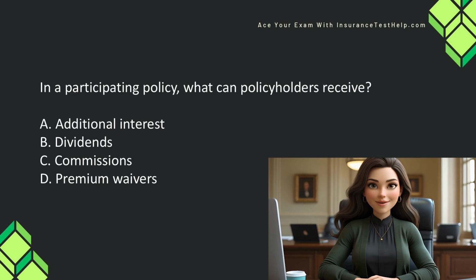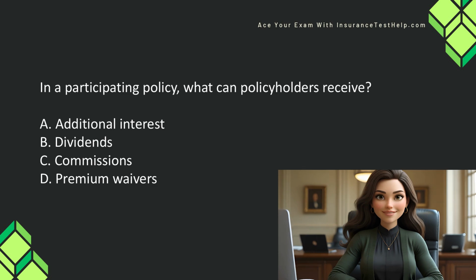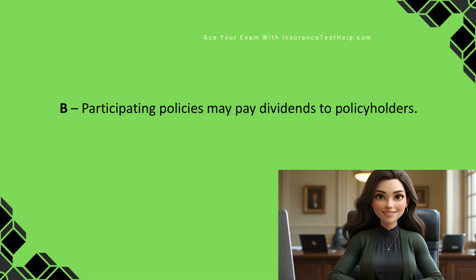In a participating policy, what can policyholders receive? A. Additional interest. B. Dividends. C. Commissions. D. Premium waivers. B. Participating policies may pay dividends to policyholders.